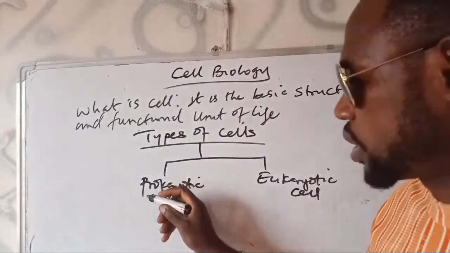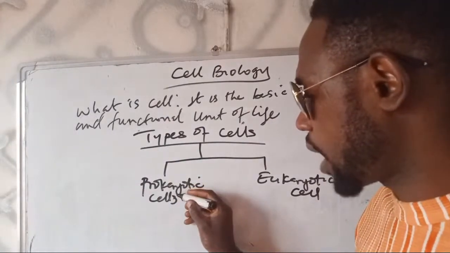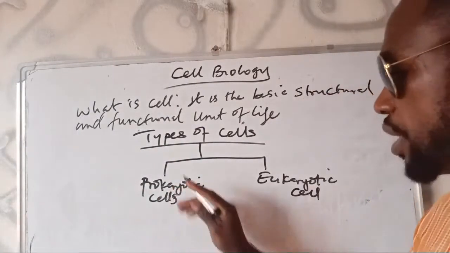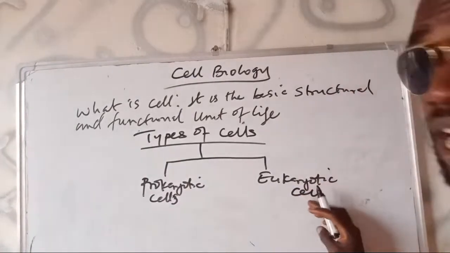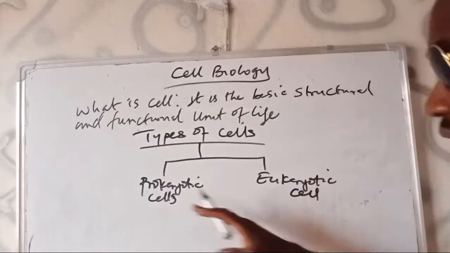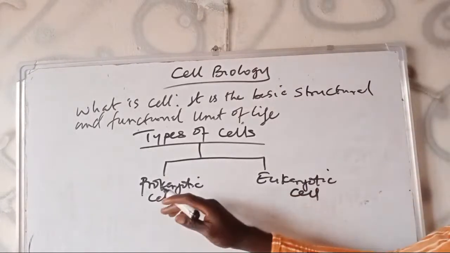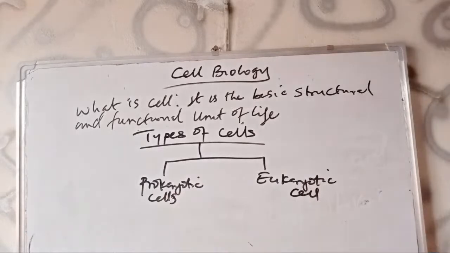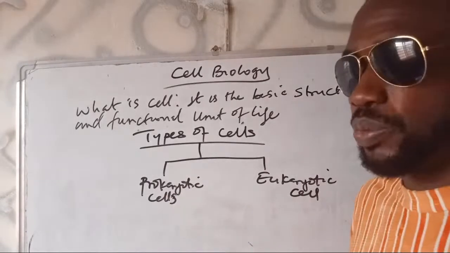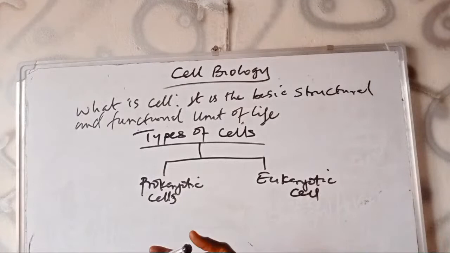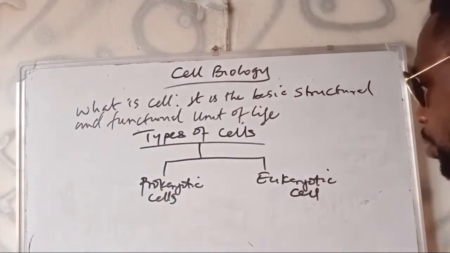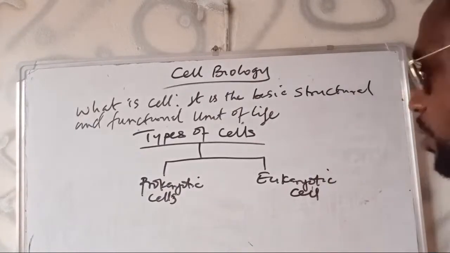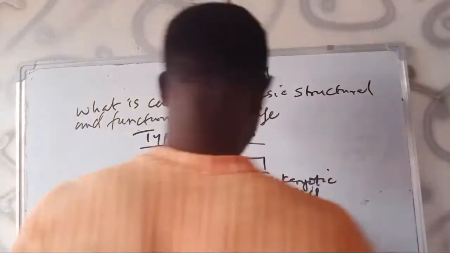Now, the etymology, or to describe this term, anything pro is a kind of before, then karyo, as far as this topic is concerned, karyo means nucleus. Eu in science means true. Then karyo, it is still nucleus. So if you can understand the etymology or the foundations of the words, you can describe what is prokaryotic and eukaryotic. Pro, before, proceeding, then karyo means nucleus, then eu means true, then karyo still means nucleus. So the cells can be divided into prokaryotes and eukaryotes.